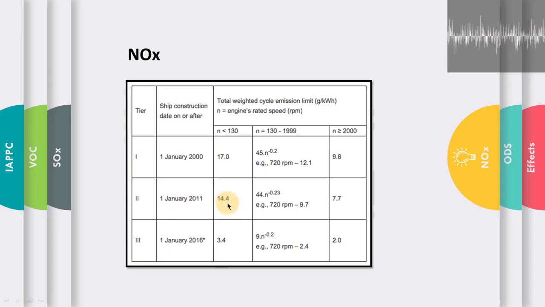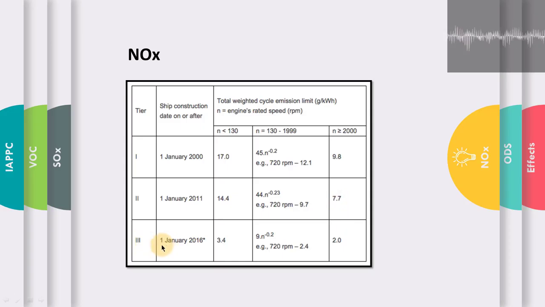So for engines with RPM less than 130, the NOx emission limit is 14.4 gram per kilowatt hour. For engines with RPM 130 to 1999, the formula is 44 times engine RPM to the power minus 0.23, and for RPM of 2000 or more, the emission limit is 7.7 gram per kilowatt hour.